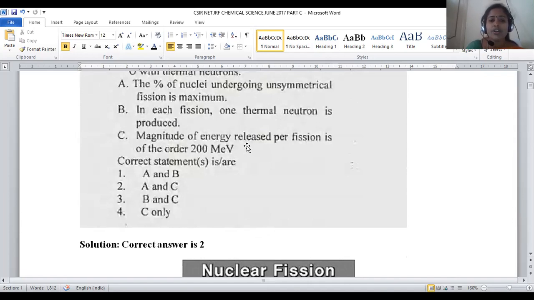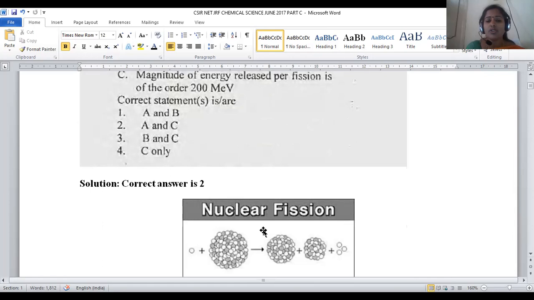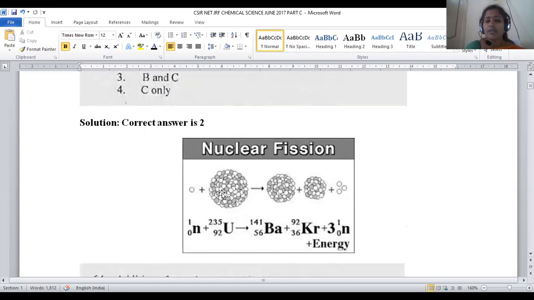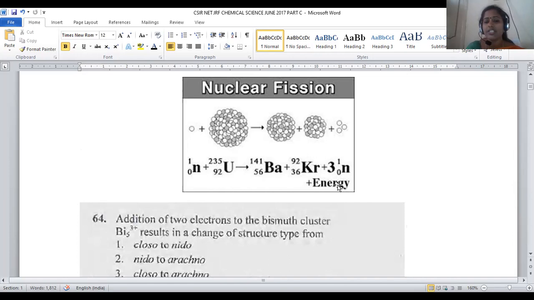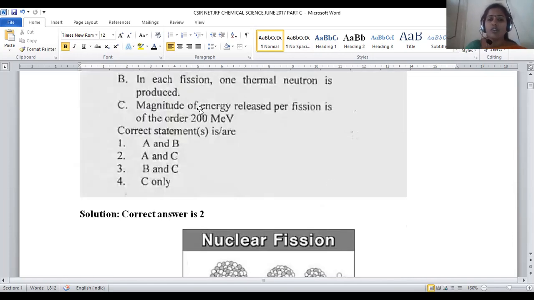Third is about the magnitude of energy released for the fission, which is of the order of 200 mega electron volts, right? So in each fission, whenever uranium is bombarded with a neutron, barium and krypton and neutrons are produced, along with this, energy is liberated. Here we clearly mentioned energy is also released, almost around 200 mega electron volts.